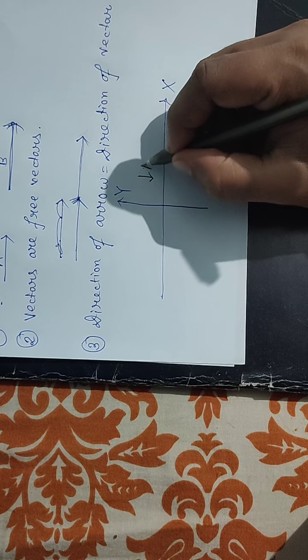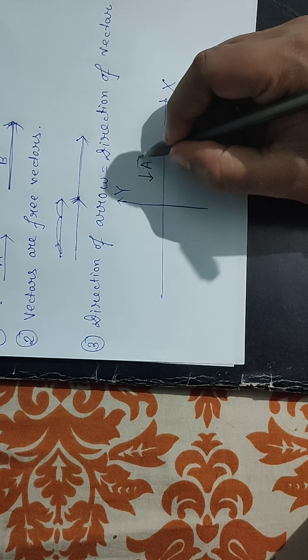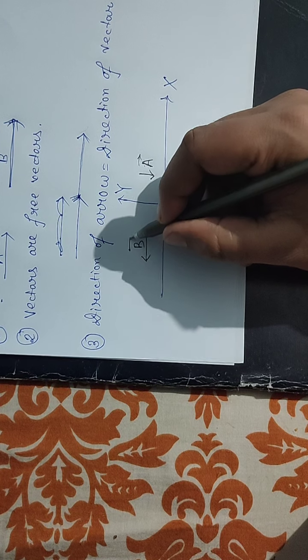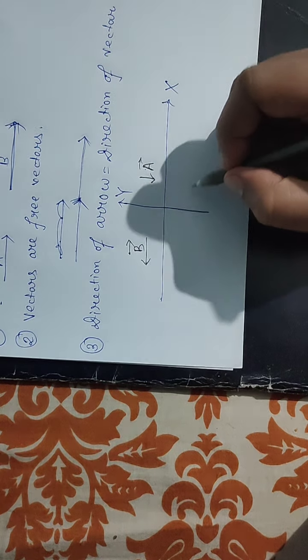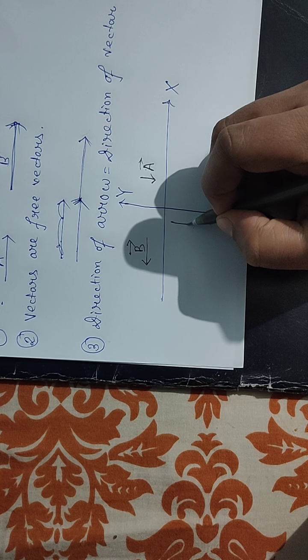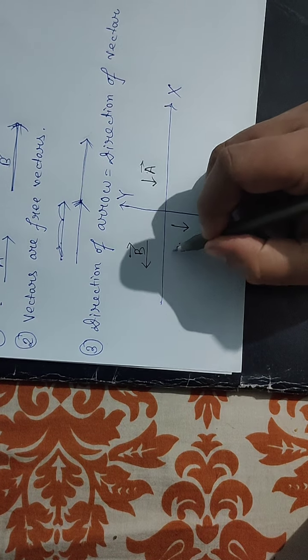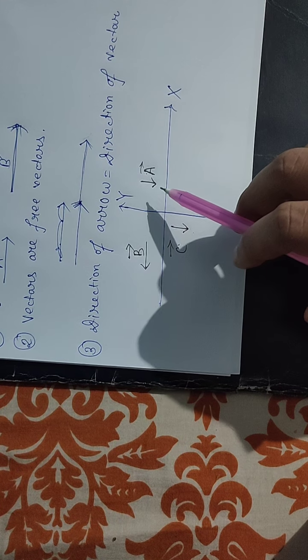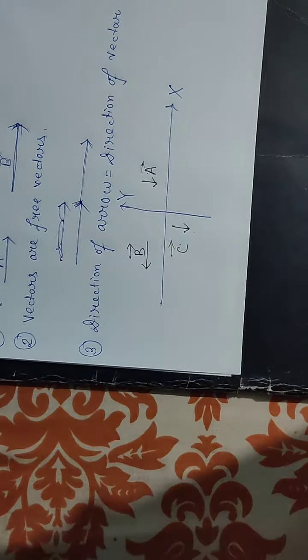Suppose this is your vector A, this is your vector B, and again this is your vector C. So the direction of the arrow is equal to the direction of the vector.